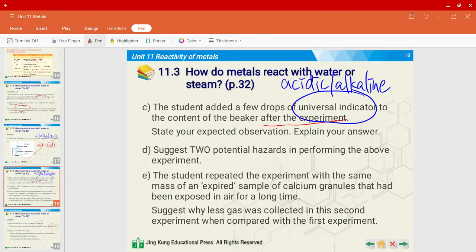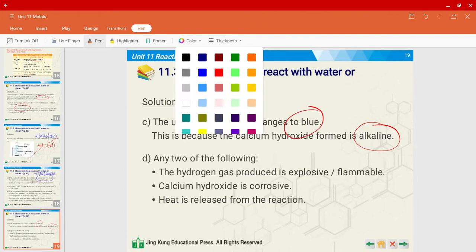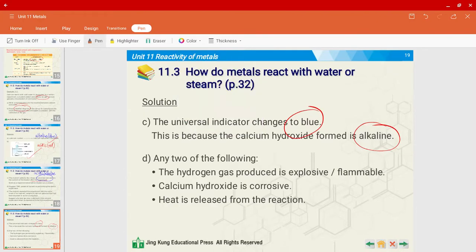Now let's look at question D. Suggest 2 potential hazards in performing the above experiment. This would deal with book 1A. We already learned that hydrogen gas is explosive or flammable, so that's a potential hazard. You may also mention that alkaline substances are corrosive. You can also mention that heat is released in this type of reaction, so that is also one hazard. Any other acceptable answers would be fine, but mainly these three are very common.